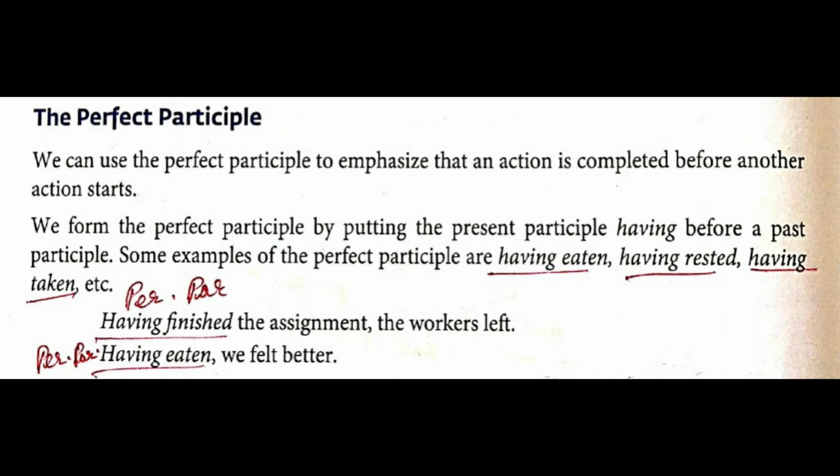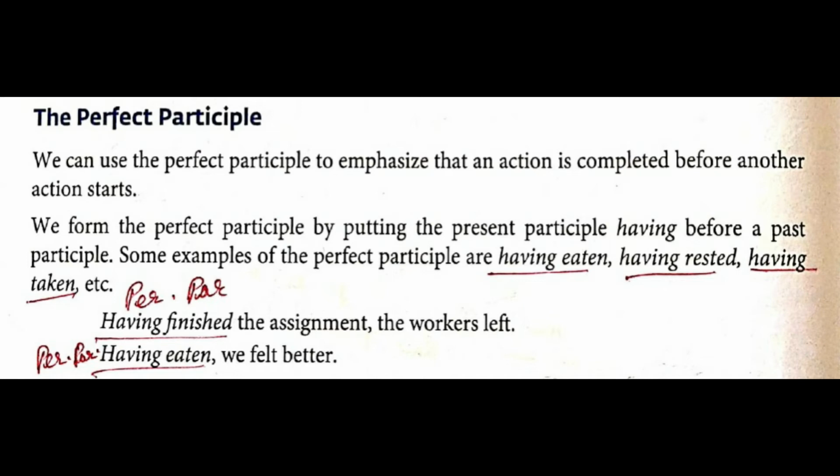On page number 110, students, now we shall start with the perfect participle. We can use the perfect participle to emphasize, that is to stress, that an action is completed before another action starts.